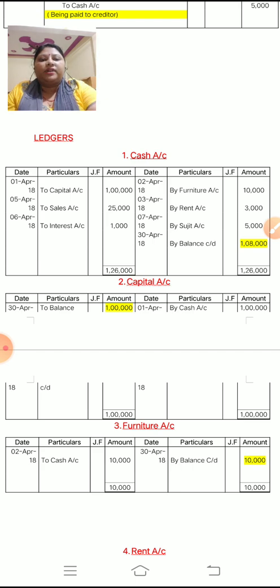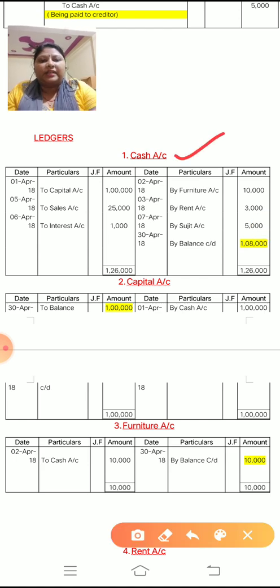So children, the first journal entry is cash account debit to capital account. You can see in your notebook, you have written all the entries. The first entry is cash account debit to capital account. Okay, so here we are making the ledger of cash account. So do not see the cash. You have to see the opposite transaction of cash. When you are making cash account, see the opposite transaction.